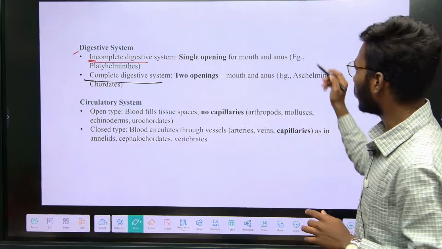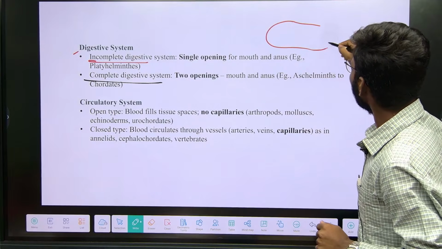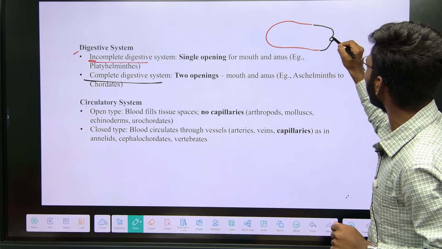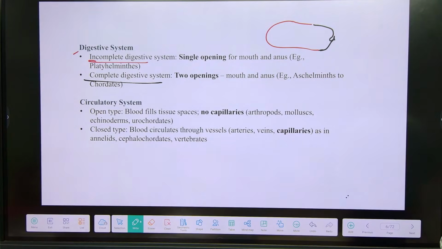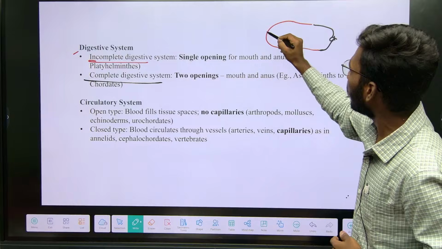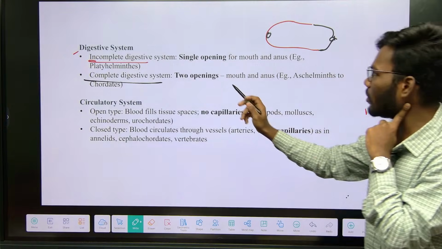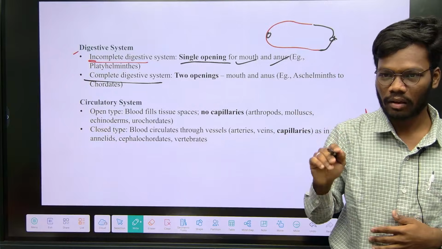For example, if you take one animal, if the animal is having one opening, a single opening, and from this single opening only it performs the functions of mouth and anus, then that animal's digestive system is called an incomplete digestive system. Now the complete digestive system animals: in our structure we have 2 different types of openings, one for mouth and another one for anus. Those animals having a single opening for mouth and anus have only a single opening.